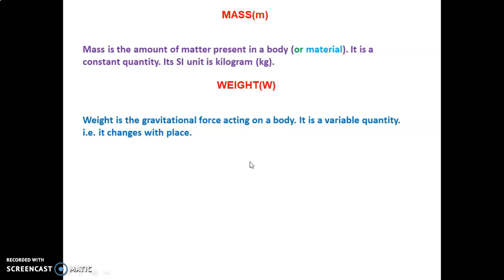That is why the gravitational force of the moon is less than that of Earth, 1/6th. That is why weight changes.